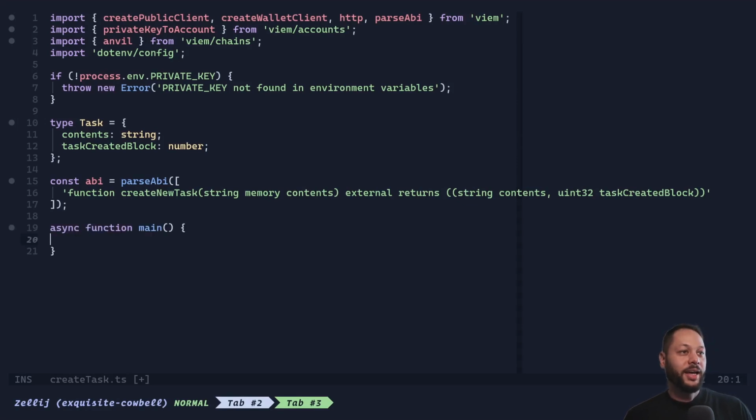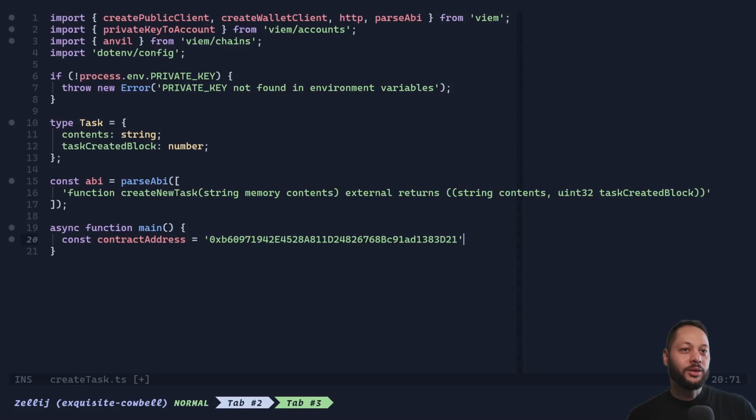Here, we're just going to create a function called main that runs all of the business logic in our script. And next, I'm going to define the contract address. This is literally copied from the Anvil screen that we saw before for the contract address that we just deployed for our service manager. And just to note that if you stop Anvil and then restart Anvil with all the same properties, you're going to get the same address every time.